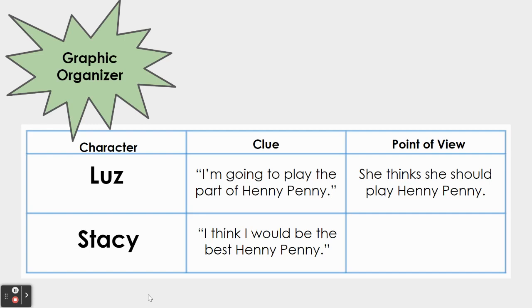The clue is, I think I would be the best Henny Penny, which tells us her point of view is that she thinks she should get to play Henny Penny. So both characters think that they deserve to play the main character. But we know only one person can play Henny Penny. So what will happen?